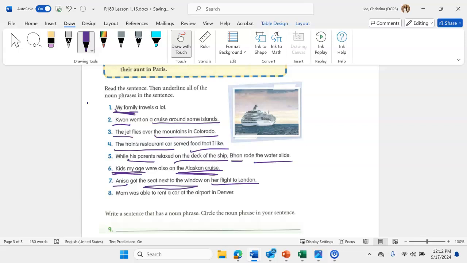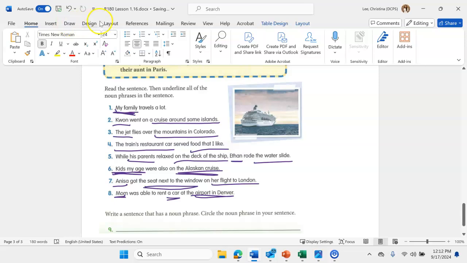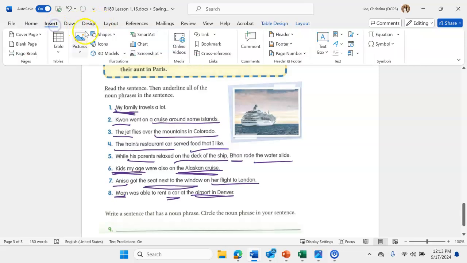Mom is a person, was able to rent a car, where? At the airport in Denver. Okay, so that one also has mom, and then a car at the airport in Denver is the other part of our noun phrase. It says, write a sentence that has a noun phrase, circle the noun phrase in your sentence. So here you're writing your very own noun phrase, and you can make it whatever you want.